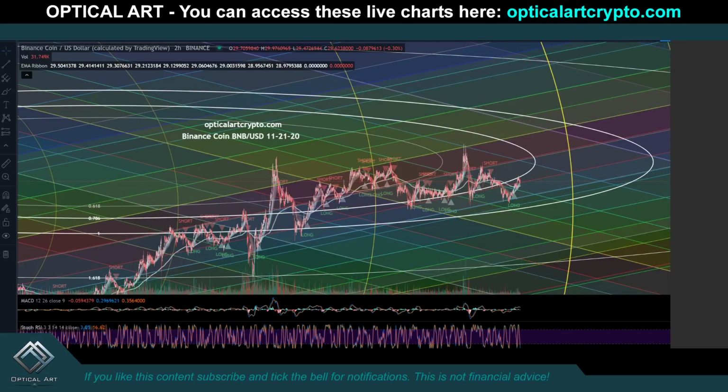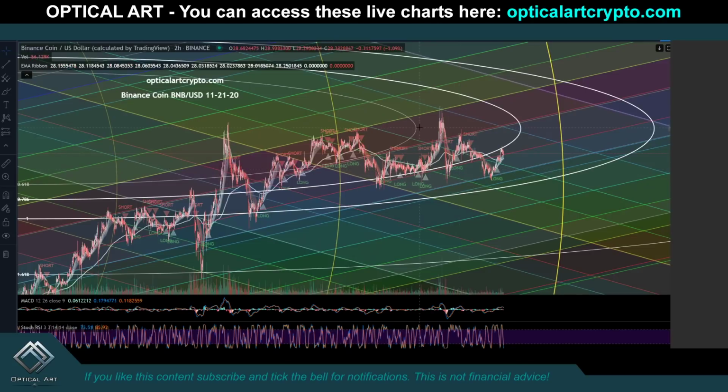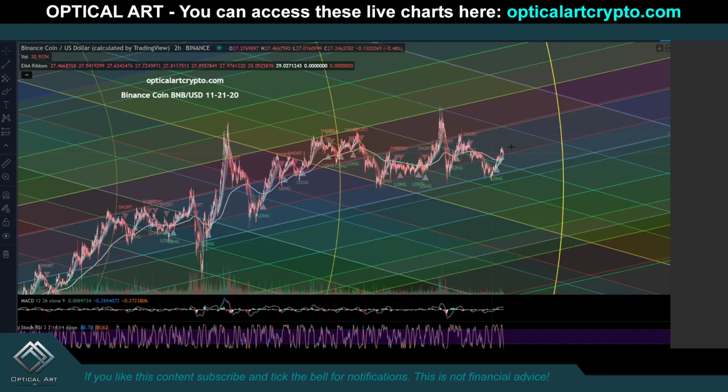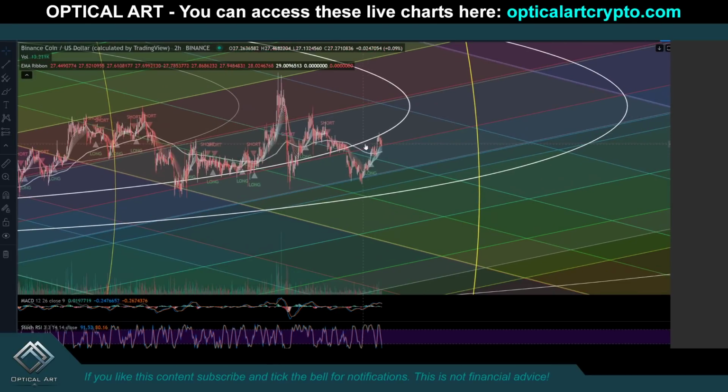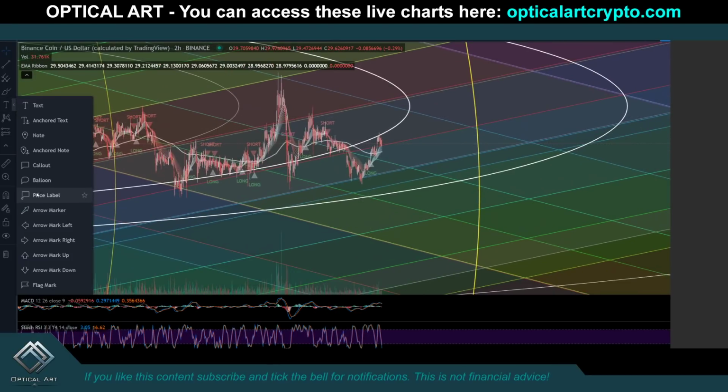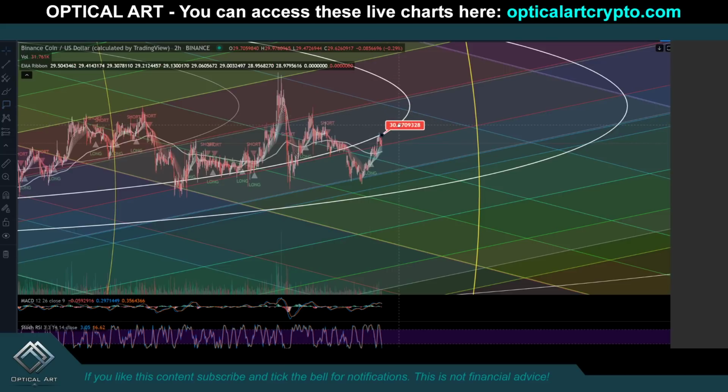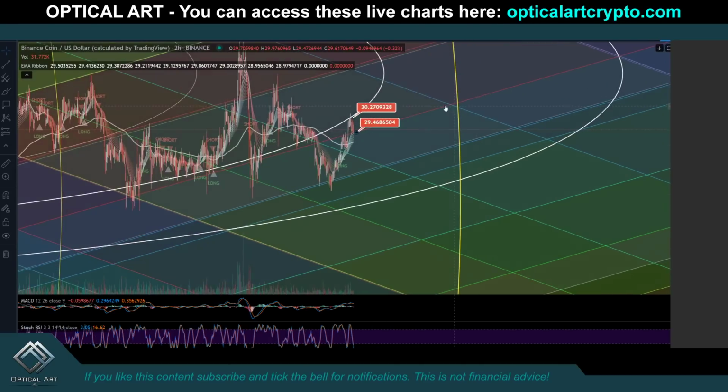This is the Binance coin. This is a newer chart I mentioned in previous videos. Notice how well we're respecting this white fib circle here. So you can see we came up, got a perfect rejection right here on this ring. So if we do drop, you can see your current resistance right now is right here at $30.27. Your current support that seems to be holding, we'll have to see if we drop past it, is right